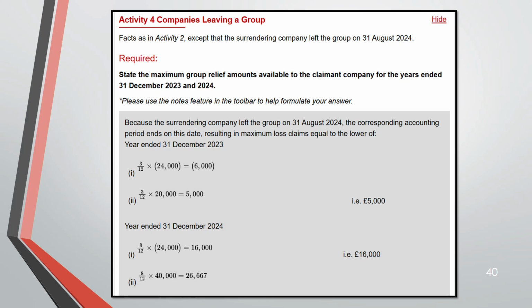Now, when a company is leaving, same facts. Now they are leaving on 31st August. So from January to August, how many months? 8 months, for the year ended 31st December 2024. Now, here it would be 3 months only because they were in the group. So 5,000, the profit of the claimant and the loss of the surrounding, is the lower amount. Because they told for December 2023 and 24 you have to find the maximum. So that's what we have found.